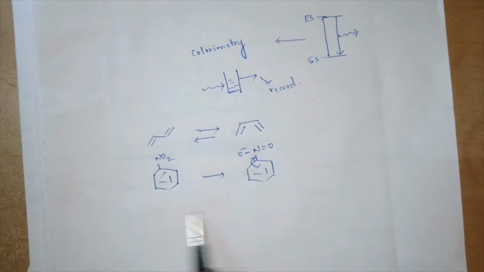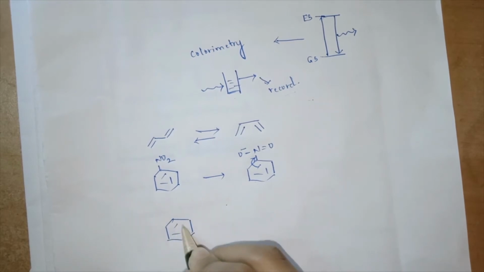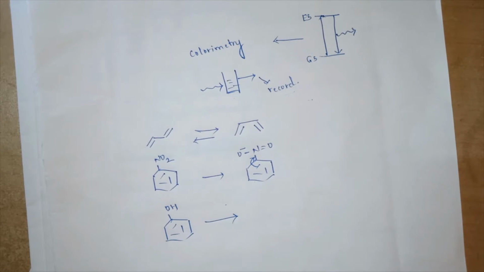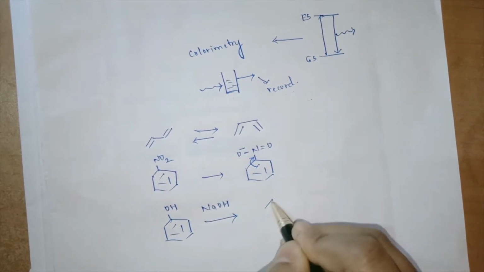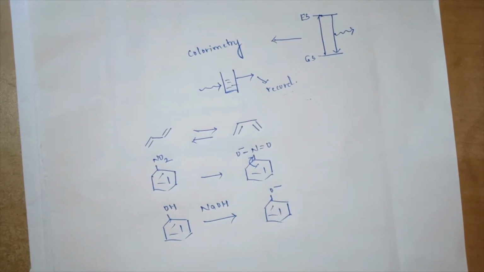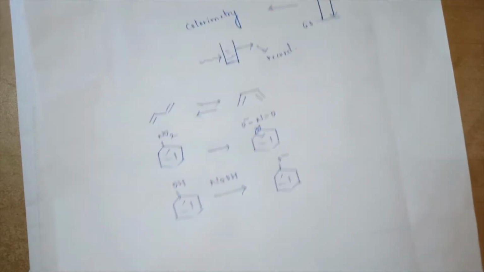These resonating structures could be studied by fluorescence spectroscopy. The most common example would be phenol. Once I add NaOH, it becomes sodium phenate. These structural changes can also be learned from fluorescence spectroscopy.